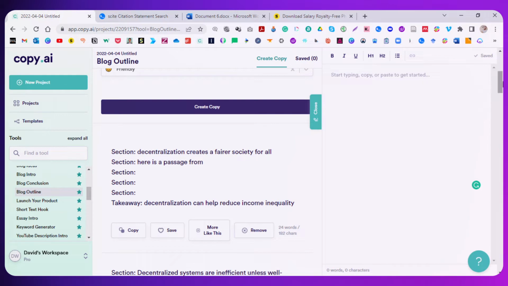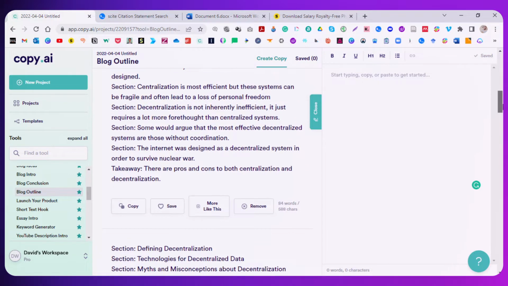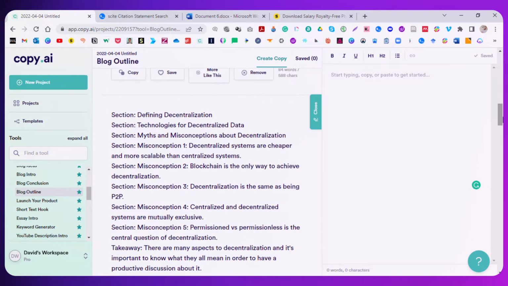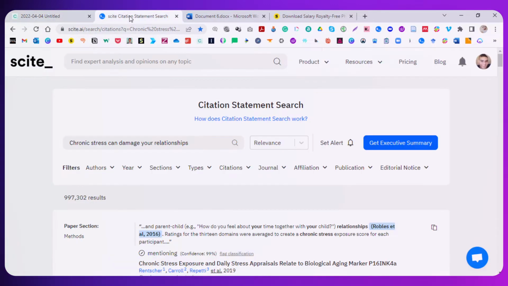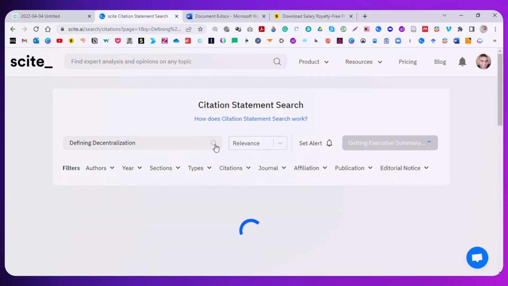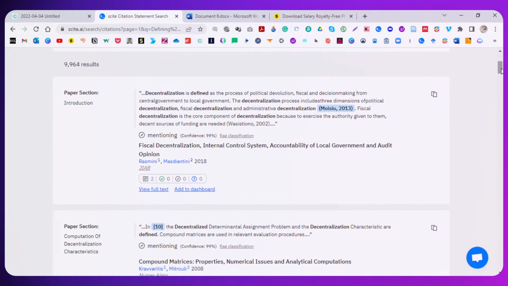Here we go. Centralization is most efficient, but these systems can be fragile. It's not inherently inefficient. So defining decentralization. That looks pretty good. Let's go ahead and go to site. And let's type that in. Whoops, wrong button. So sorry about that. Let's try this again. Here we go, pretty quickly.